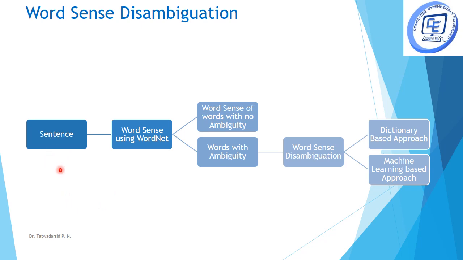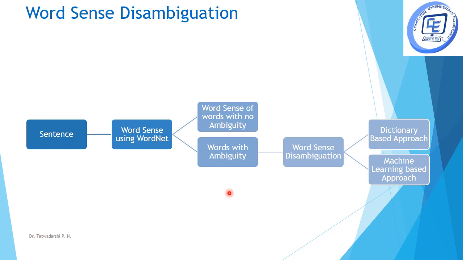When a sentence is given, we try to find out the sense of the whole sentence using the WordNet. There are words which do not have any ambiguity, and we take them as they are. For words which have ambiguity, we perform word sense disambiguation.